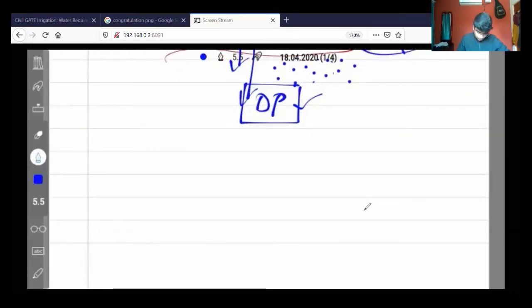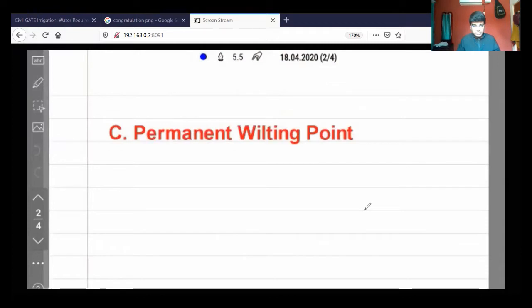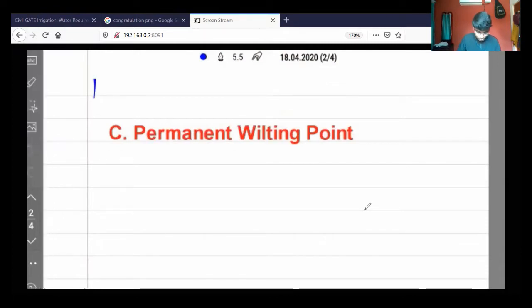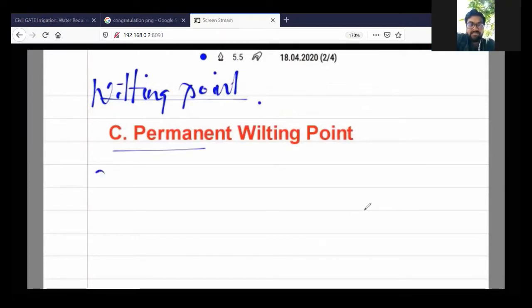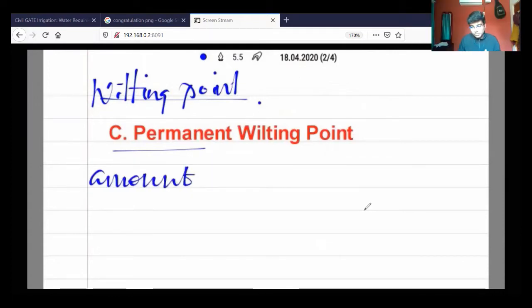And next, coming to the next topic, permanent wilting points, different types of wilting points. We discussed already in this class, in the regular class sessions. I hope you can remember all these things. Permanent wilting point, temporary wilting point, and ultimate wilting point. So permanent wilting point is defined as the amount of moisture. We are discussing all definitions only. It will be a little boring in the beginning. Once you enter into the problems, it will be easy and interesting to discuss and solve the problems.